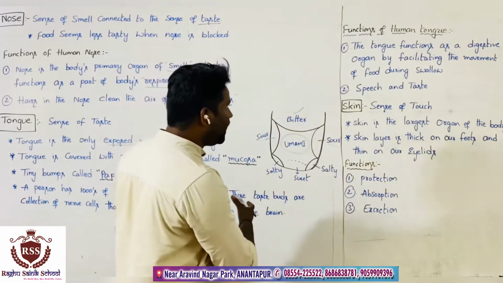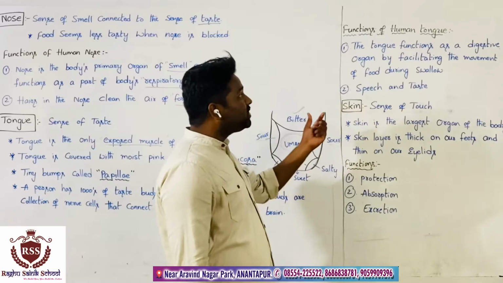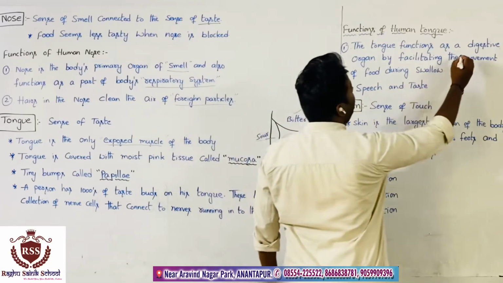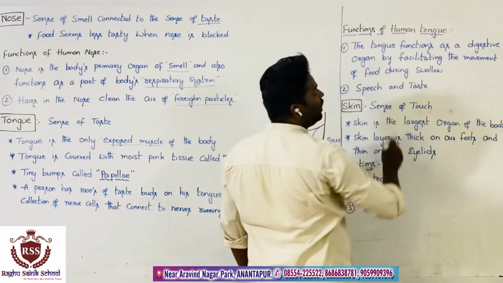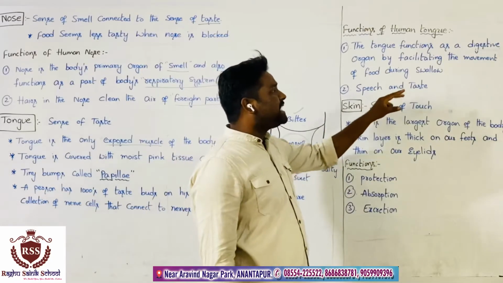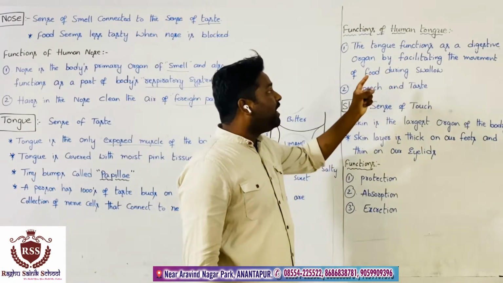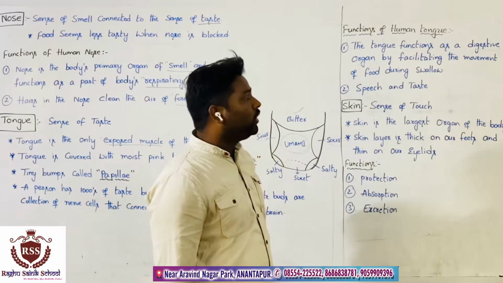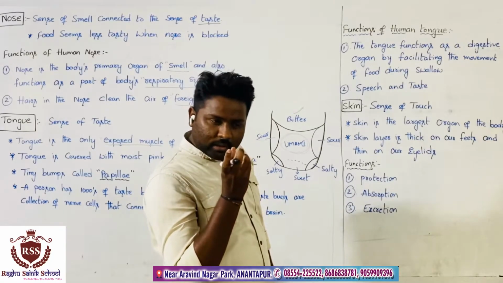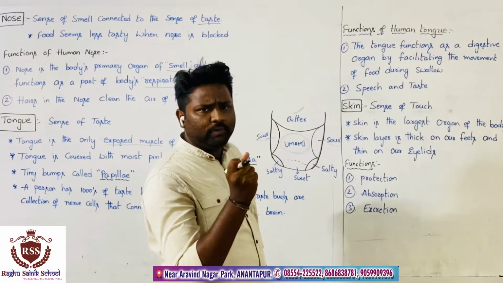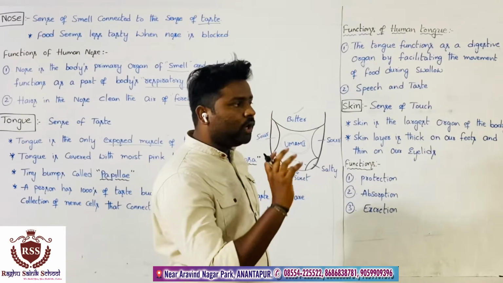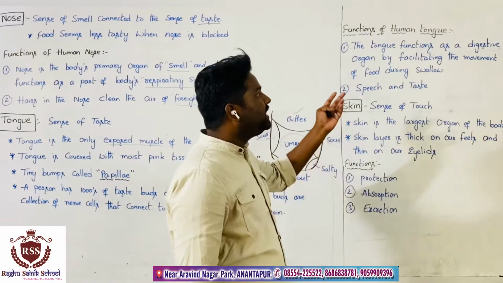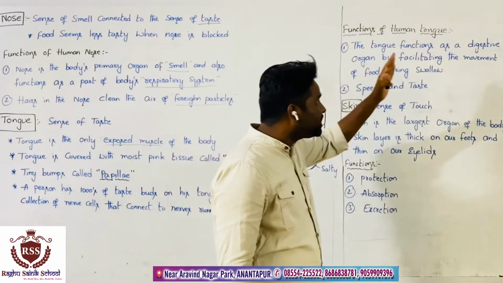This is about the tongue. And coming to functions of the human tongue, the tongue functions as a digestive organ. Why do we call it a digestive organ? By facilitating the movement of food during swallowing. At the time of eating, we are chewing rice or any food item and swallowing. Before swallowing, we move that food with the help of the tongue. In this way, the tongue functions as a digestive organ.